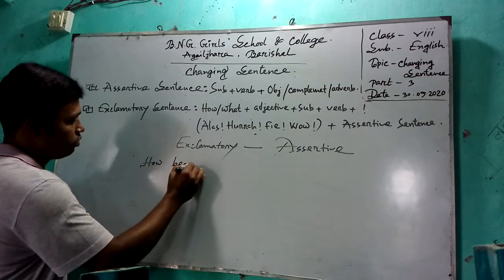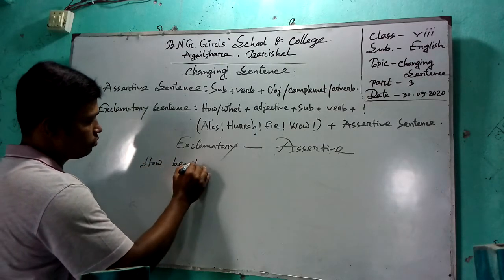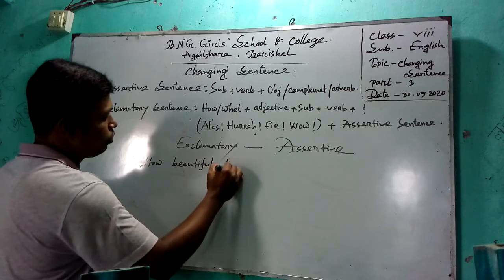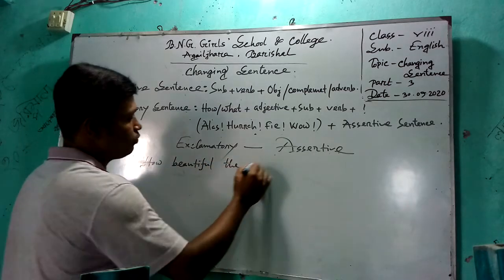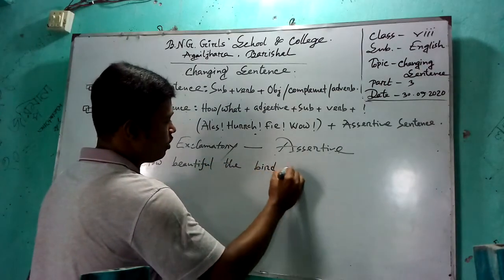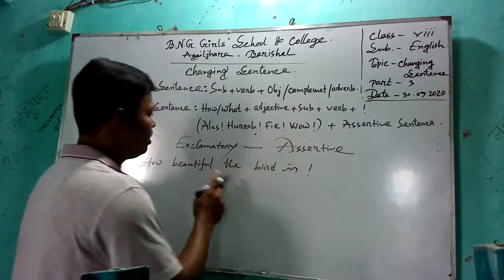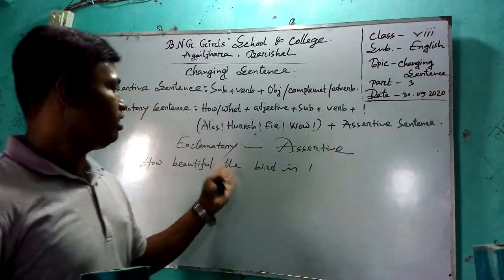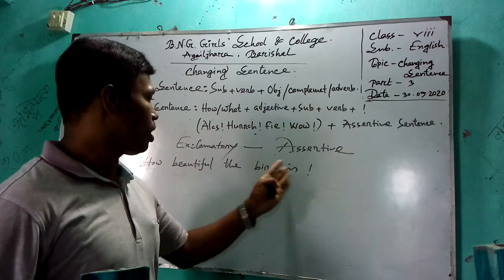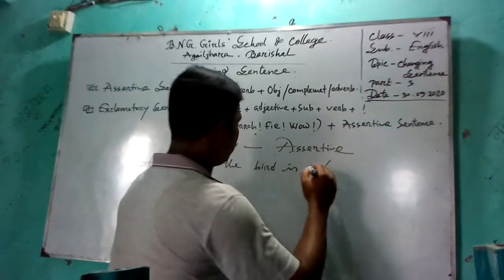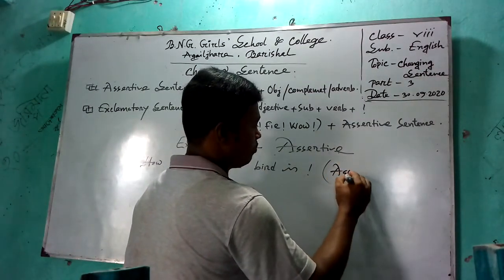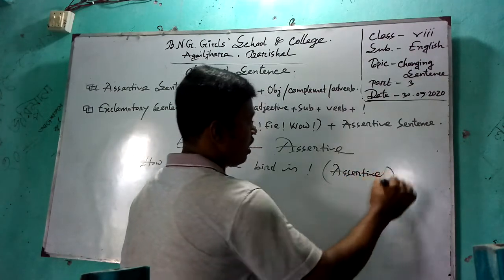How beautiful the bird is. This is an example of an exclamatory sentence. You have to convert it into assertive.